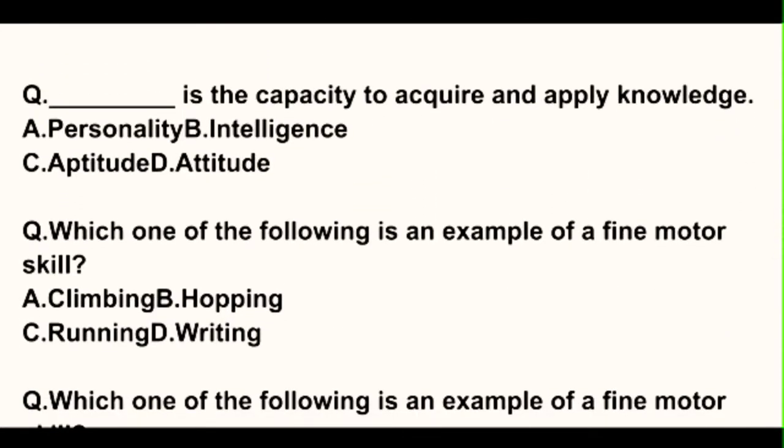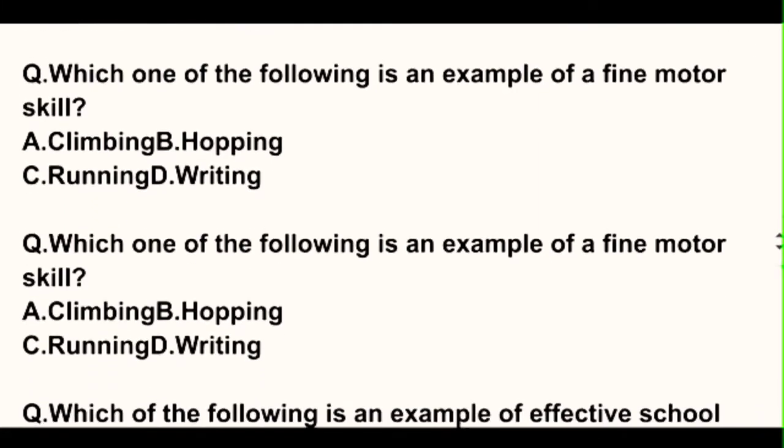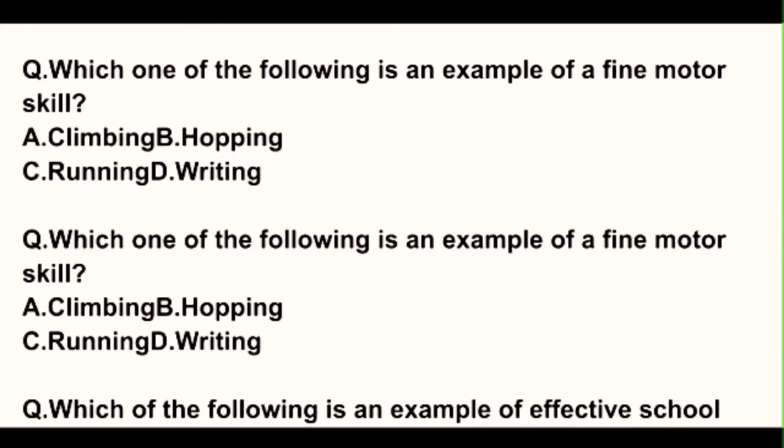Next question. Dash is the capacity to acquire and apply knowledge. Options are A, personality, option B, intelligence, option C, aptitude, option D, attitude. Okay, so here the correct option will be intelligence. Intelligence is the capacity to acquire and apply knowledge. Okay, so next question. Which of the following is an example of fine motor skill?